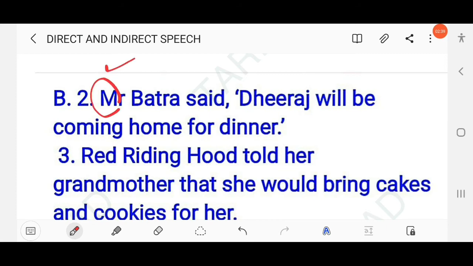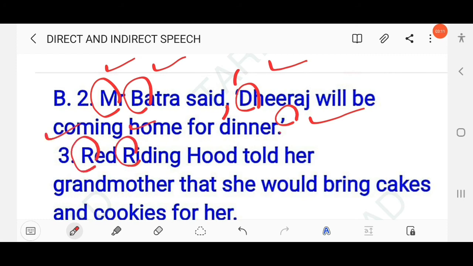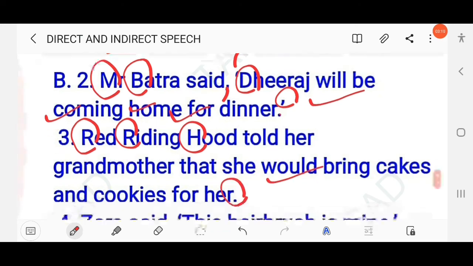Then Batra, the first letter B is small. So you have to capitalize B. Said, Dheeraj will be coming for dinner. So you have to use a comma, then use inverted commas. D will be capitalized. Then at the end you should use quotation mark and full stop. Then next, Red Riding Hood told her grandmother that she would bring cakes and cookies for her. This is the name, a proper noun, so R capitalized, H capitalized. Then at the end, you should use a full stop to end the sentence.